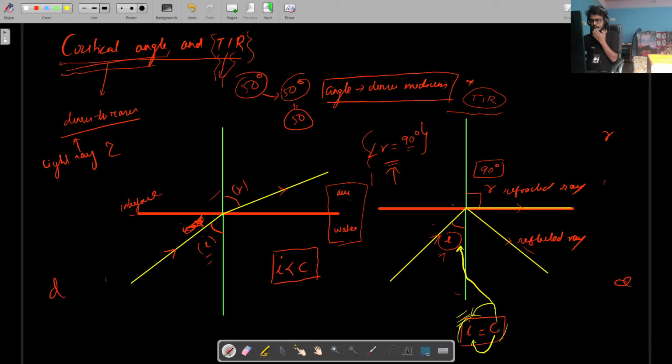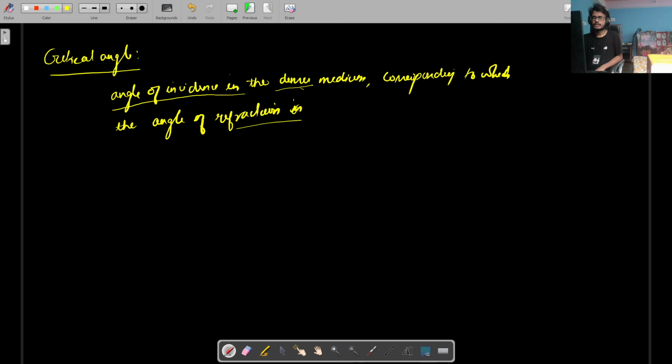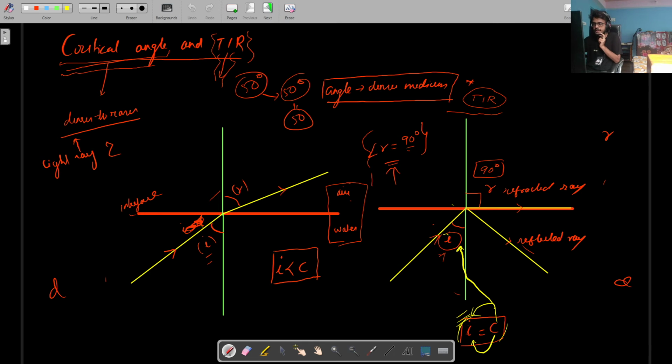So I can say that critical angle is the angle of incidence in the denser medium corresponding to which the angle of refraction in the rarer medium is 90 degree. So this will be the definition of critical angle in every book you read. So it is the angle of incidence in the denser medium corresponding to which the angle of refraction in the rarer medium is 90 degree. So is the definition clear?